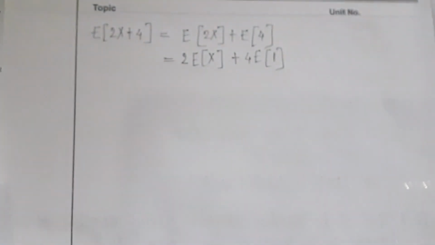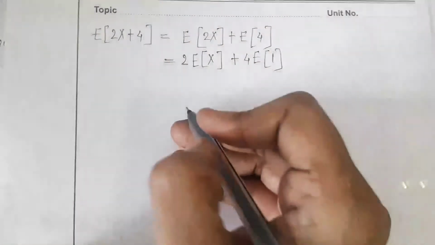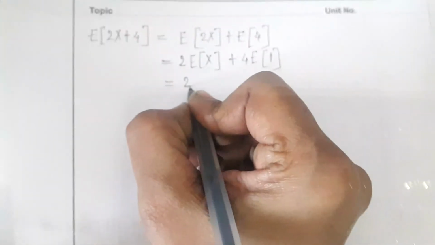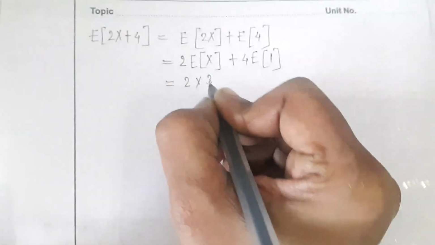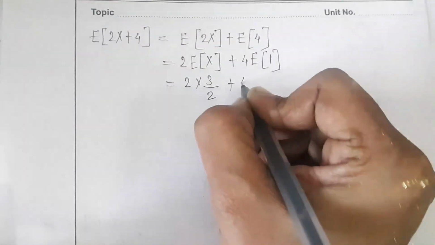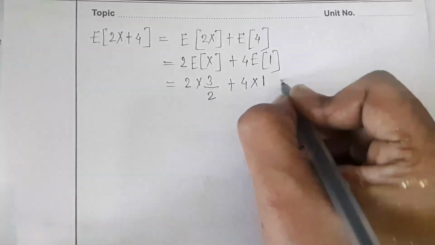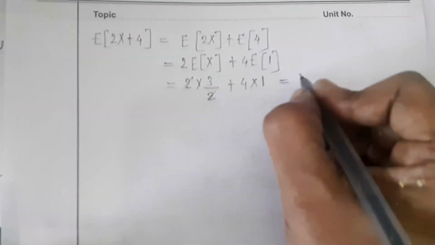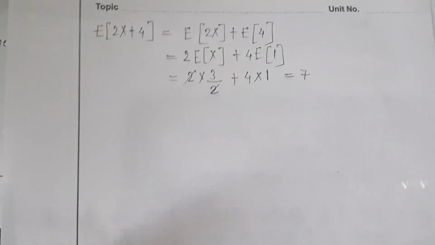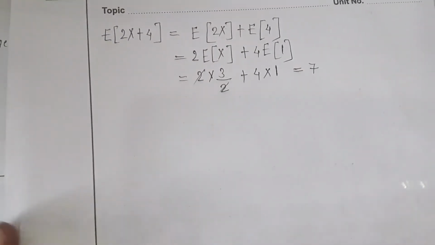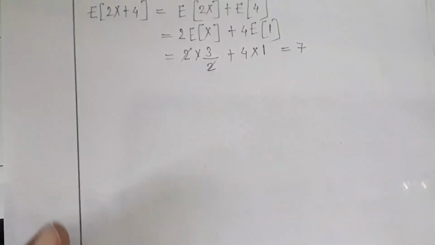Now what is expectation of x? Just now we have found out, it is 2 times 3 divided by 2 plus 4 multiplied by expectation of 1 is 1. So this gets cancelled, it is equal to 7. 3 plus 4. Next problem is find out variance of x.